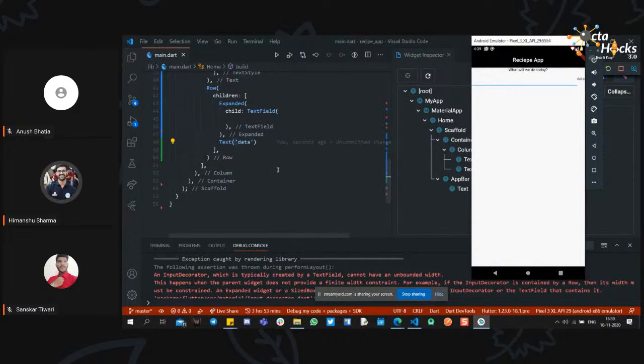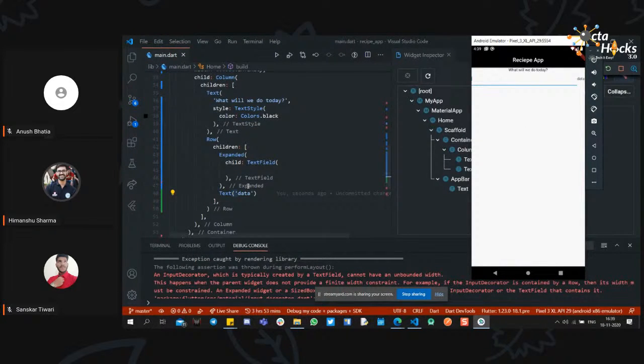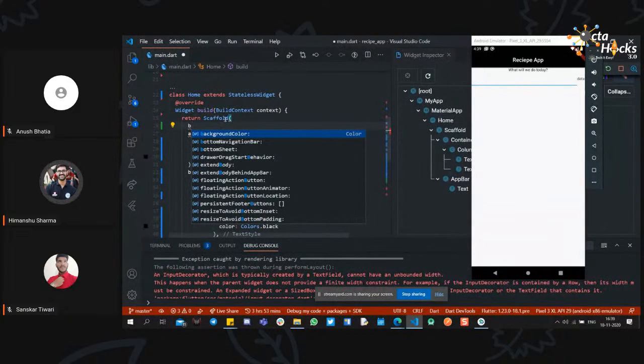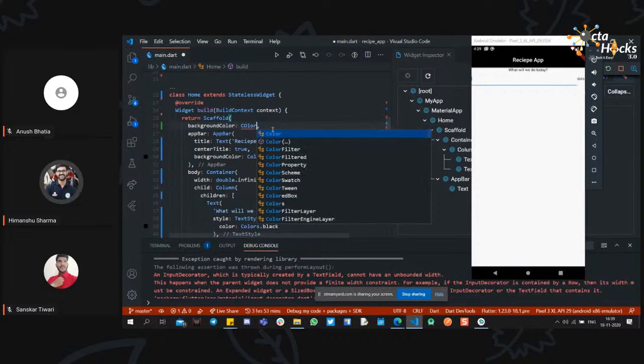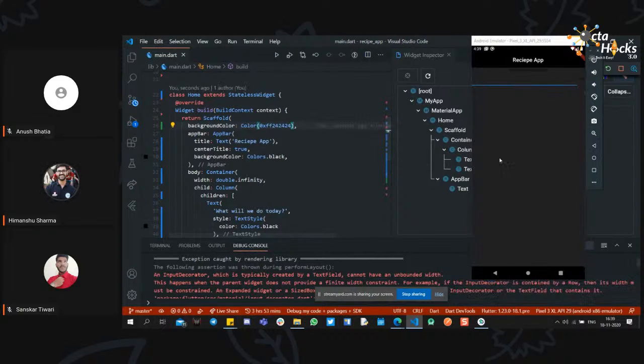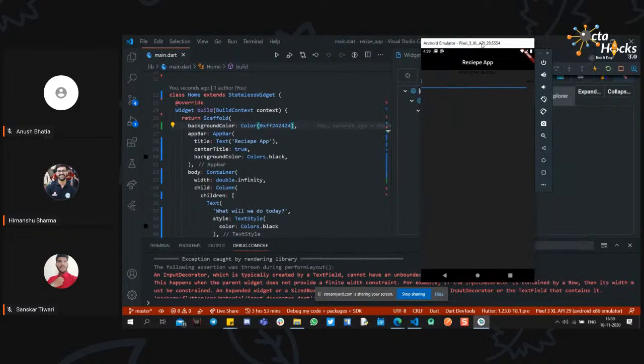But first of all, we should style this app a little bit. The styling is not that good right now, so remove this. First of all, let's add a background color. As mentioned, Scaffold has a lot of properties like this. You can use this color property, and if you need to add a hex color, you can do it like this. If I save it, the whole background color inside the scaffold is now the hex color 242424.